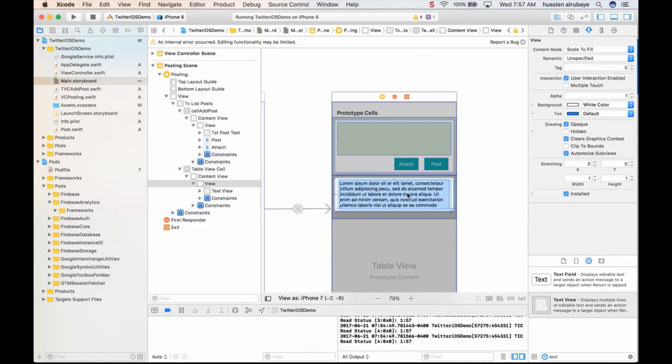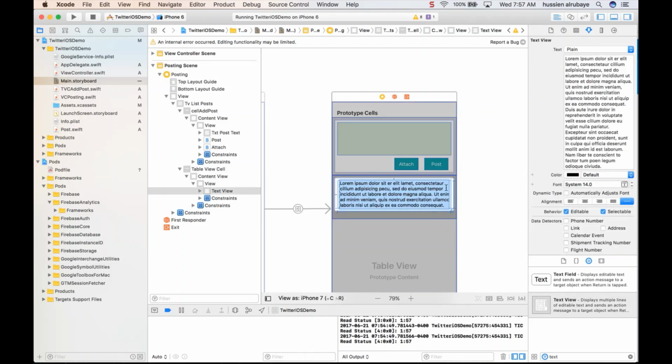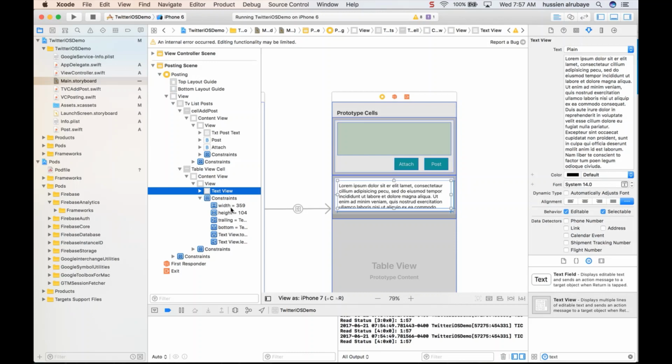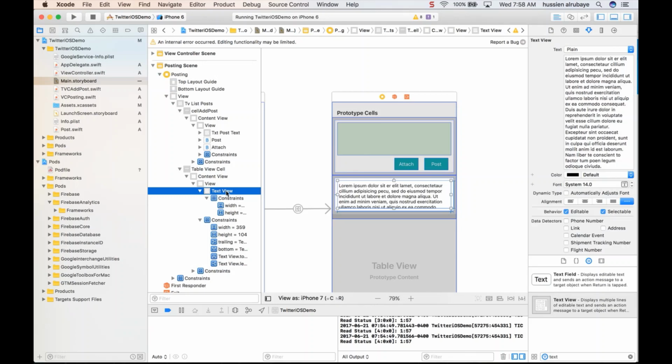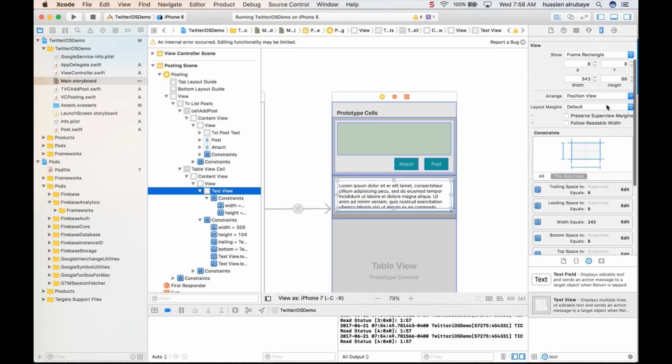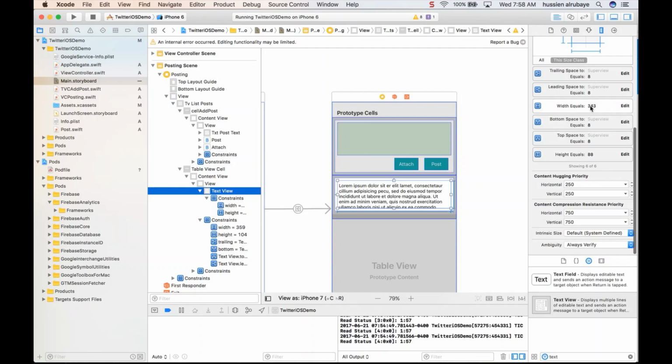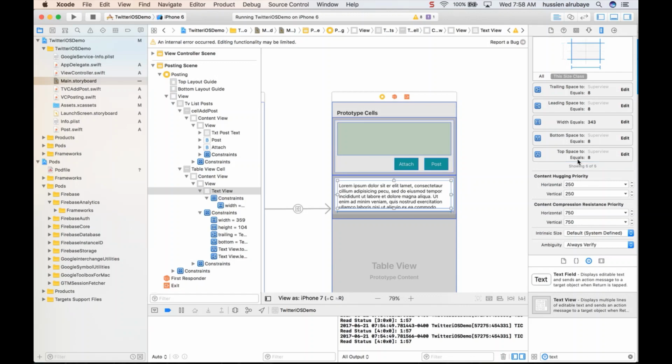If you don't like the width to be fixed, I don't think seeing the width as fixed will be good, because maybe it has more than one line, maybe one line. But for now, let's just do it in this way. If you say, okay, the fixed width and fixed height is not good, just take it off. You see this is the text view constraint. If you go here, you will see some properties. One of the properties, width height equal, just remove it. I don't think that equal will be a good option here.